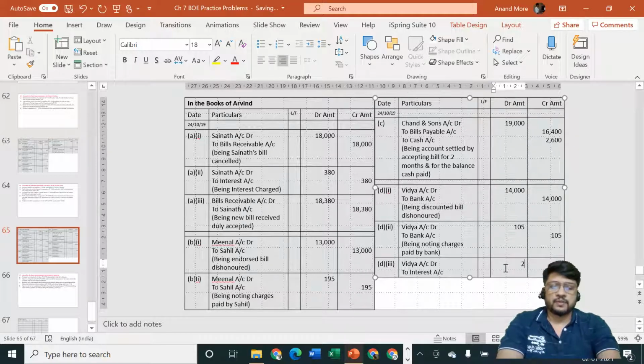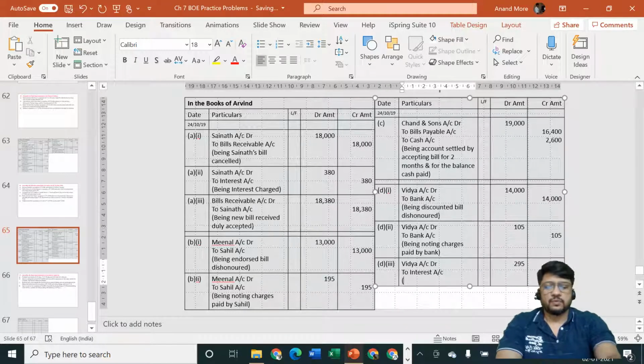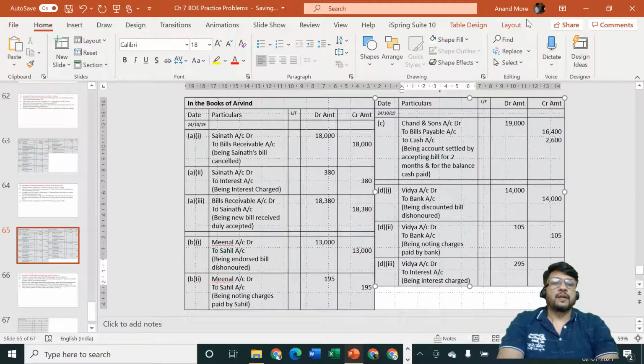Amount is rupees how much? Amount is rupees 295, being interest charged. Full stop. And now we are going to renew the bill.